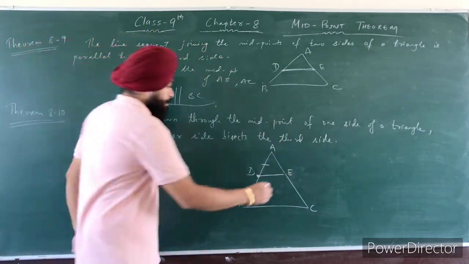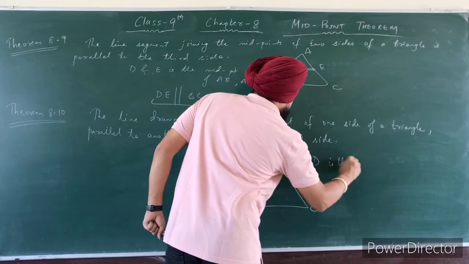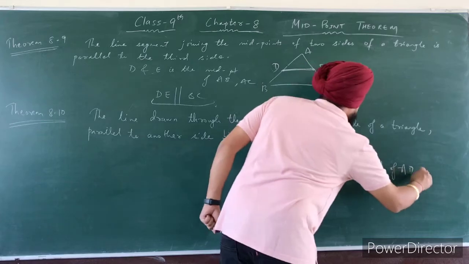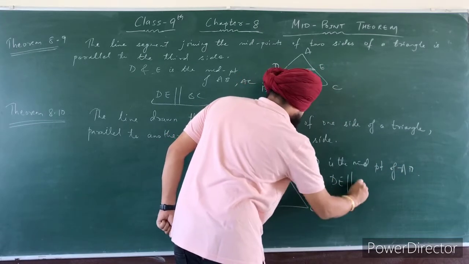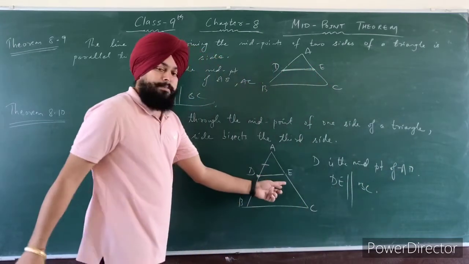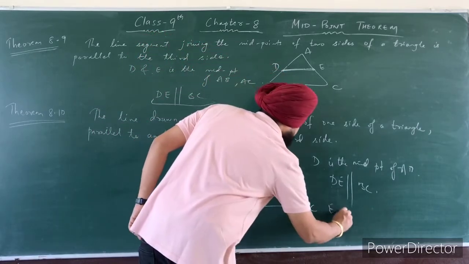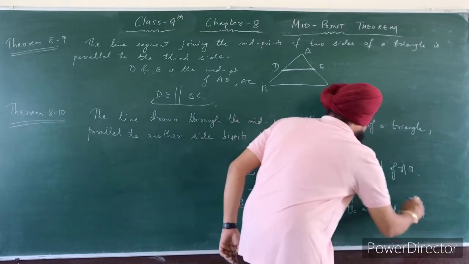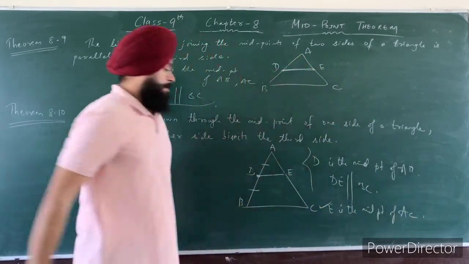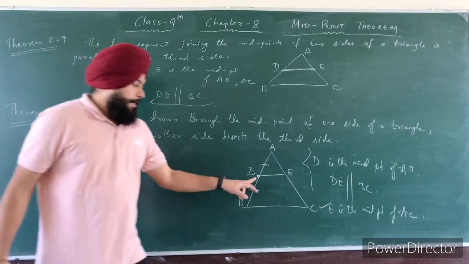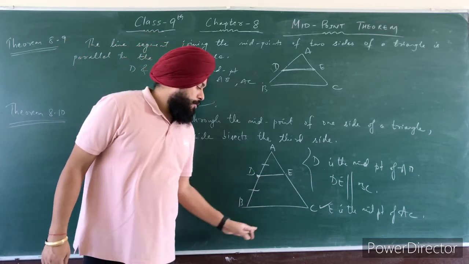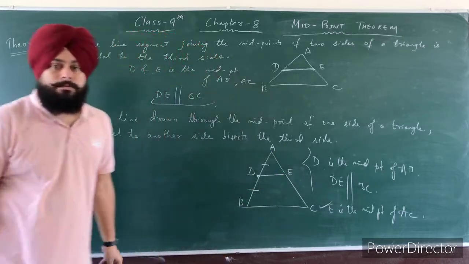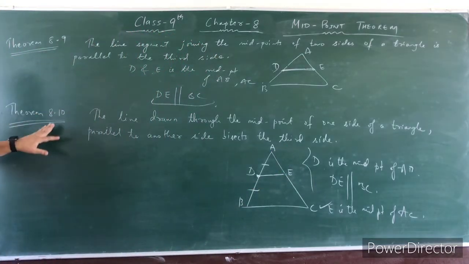Alright, so if D is the midpoint of AB and DE is parallel to BC, then what? E is the midpoint of AC. This is given. Alright, D is the midpoint of AB and DE is parallel to BC, then E is the midpoint of AC also. So this is your theorem 8.9 and 8.10.